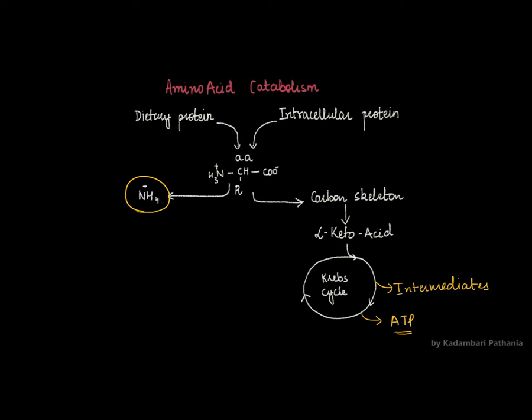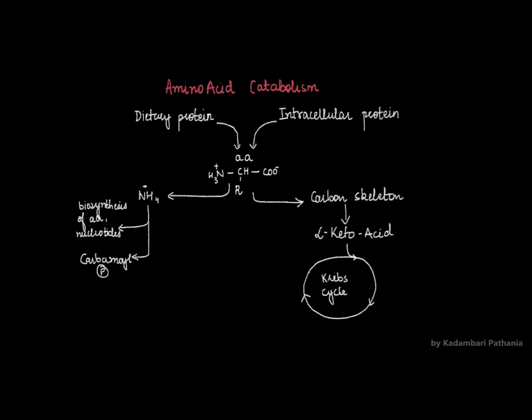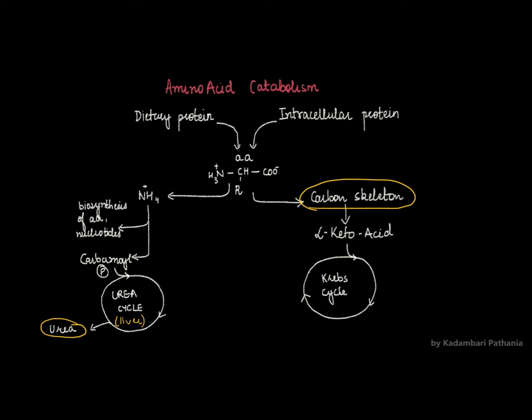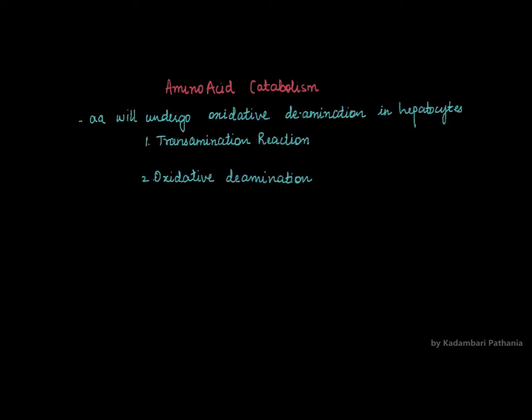Now this amino group of the amino acid can either be utilized for biosynthesis of amino acids or nucleotides, or if it is in excess, then it is converted into carbamoyl phosphate and excreted as urea via the urea cycle, which takes place in the liver. Okay. Now we'll see the fate of the carbon skeleton and the fate of the ammonia group.